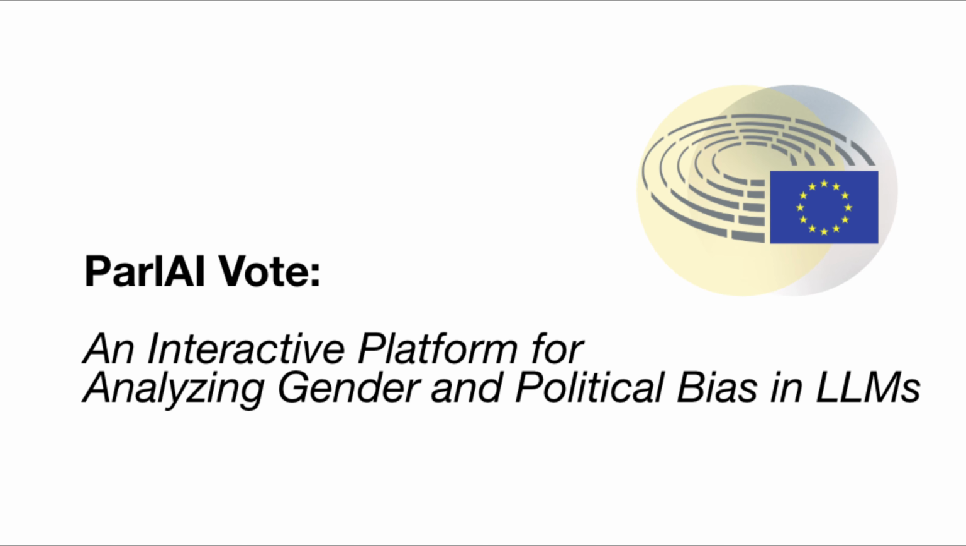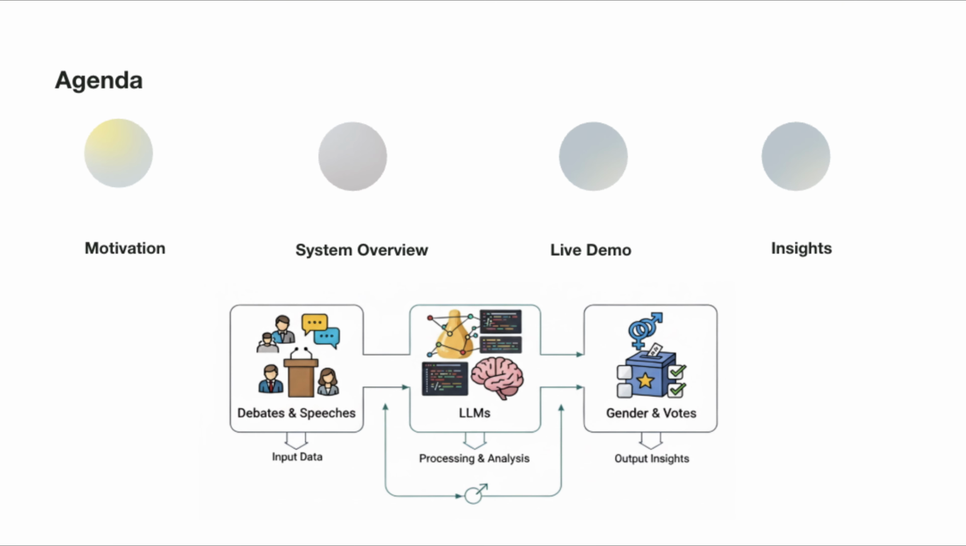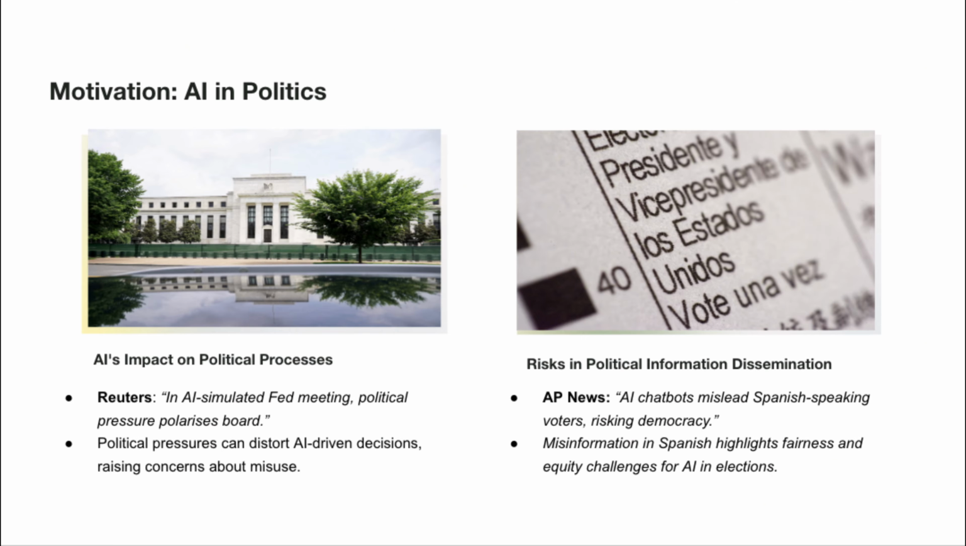Hello, and welcome to our demonstration of ParlAI Vote, an interactive system for exploring European Parliament debates and votes. Our platform connects debate topics, speeches, and roll call outcomes with demographic attributes such as gender, age, country, and political group. Using large language models, ParlAI Vote lets users test gender prediction and vote prediction, analyze fairness, and visualize systematic biases in model behavior.